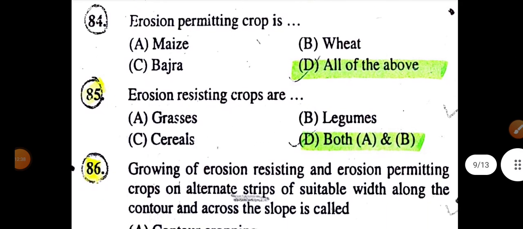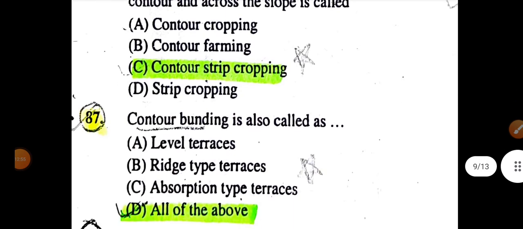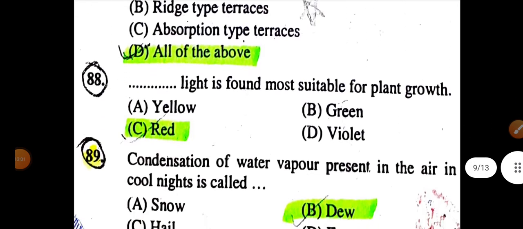Erosion permitting crops are maize, wheat and bajra. Erosion resisting crops are grasses and legumes. The growing of erosion resisting and erosion permitting crops in alternate strips, along the contour and across the slope, is contour strip cropping. Contour bunding is also known as level terrace, ridge type terrace, absorption type terrace.